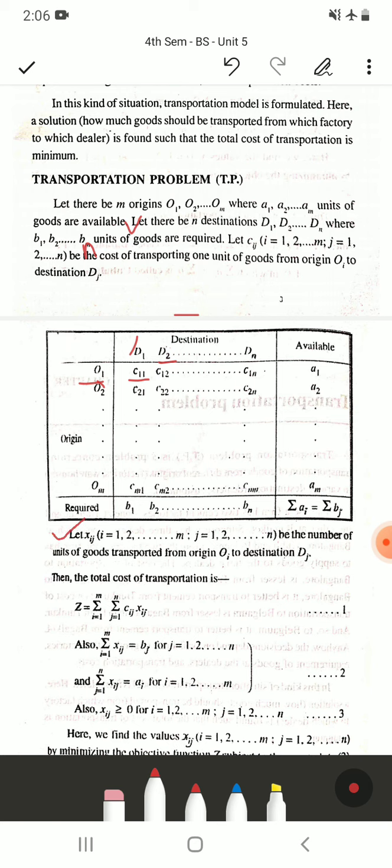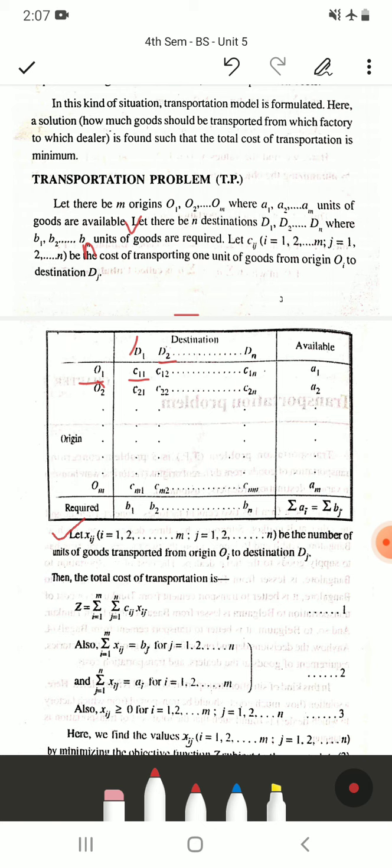Now let xij, where i runs from 1 to m and j runs from 1 to n, be the number of units of goods transported from origin Oi to destination Dj. Then the total cost of transportation is given by Z equals summation i runs from 1 to m, another summation j runs from 1 to n, Cij into Xij, where Cij is the cost of transporting 1 unit of goods from origin to the destination.